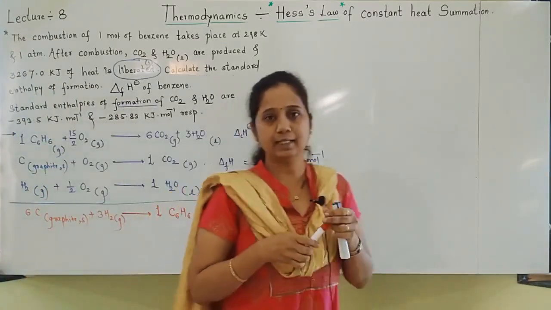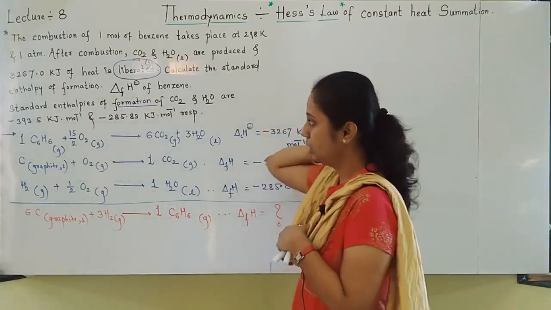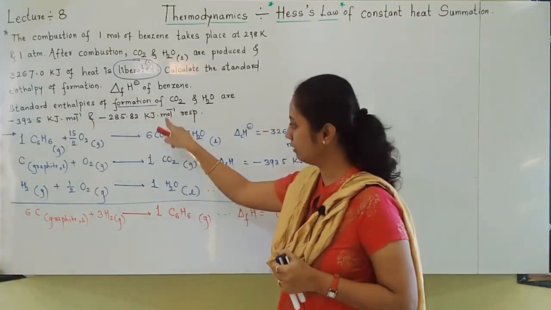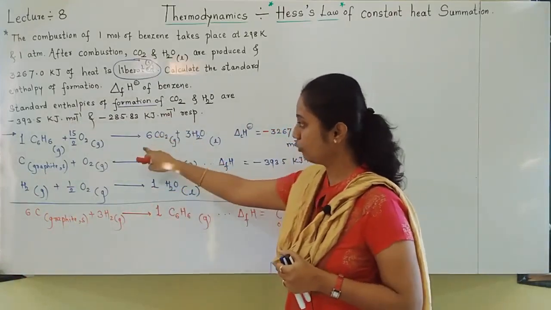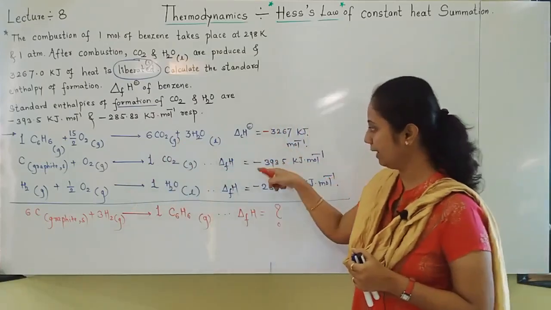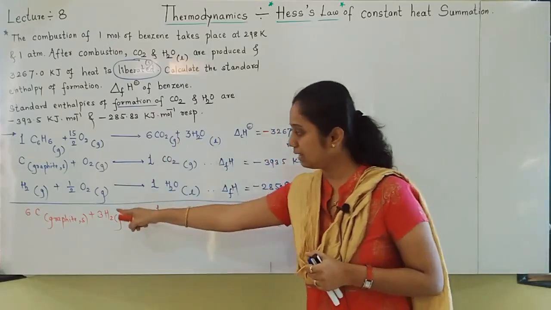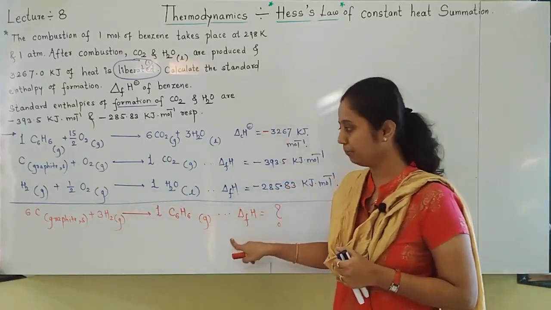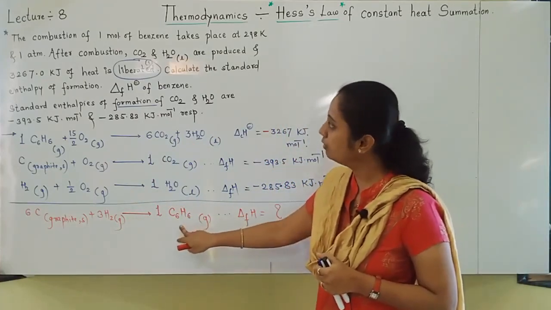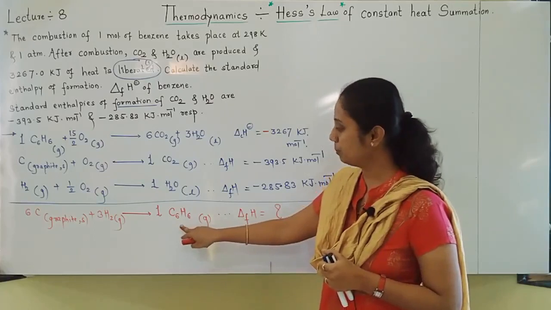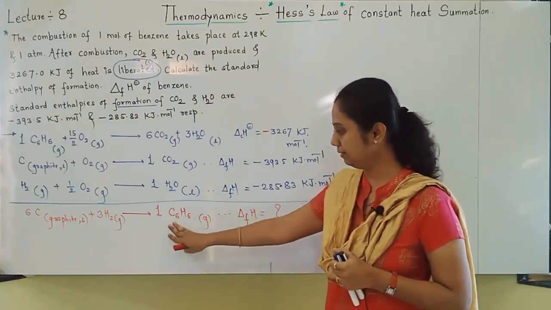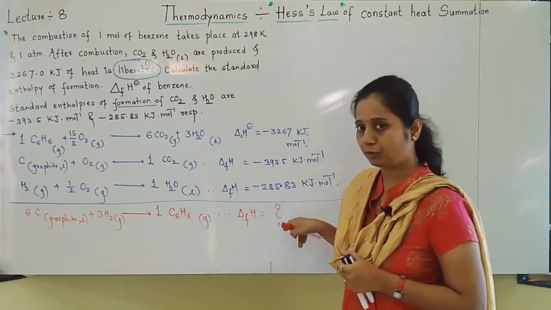Then how to find out the value? How to write the things, understood? Whatever is given, write down first, along with the equation and the values in front. Next, the value you have to find out, write that down at the bottom. So we have to find out the value for formation of benzene. The equation I have written here. This value we have to find out.